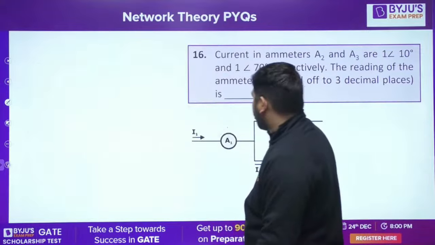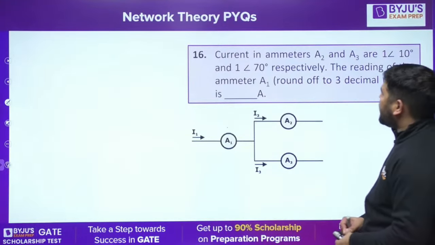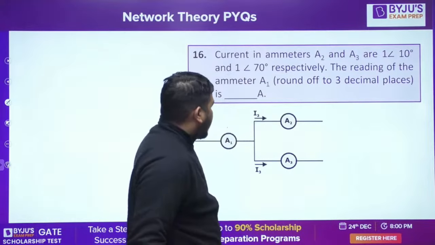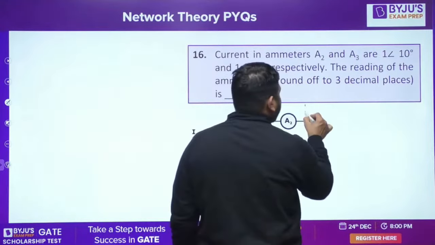Okay, let's move to the next question. In this question, the current in ammeters A2 and A3 are given; in A2 it is given as 1 angle 10.